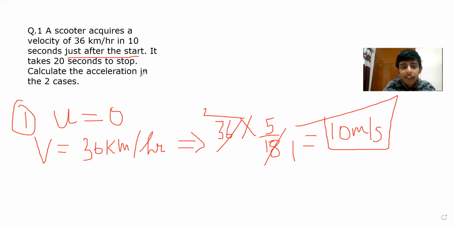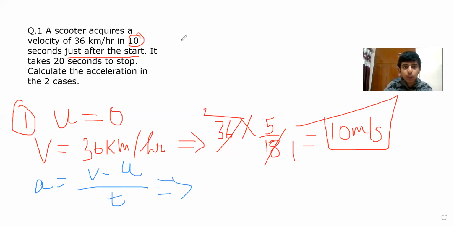Now in the first case, it is given to us that time is 10 seconds. So we'll write that as we know, acceleration is V minus U upon T. That means acceleration is going to be 10 minus 0 upon 10.